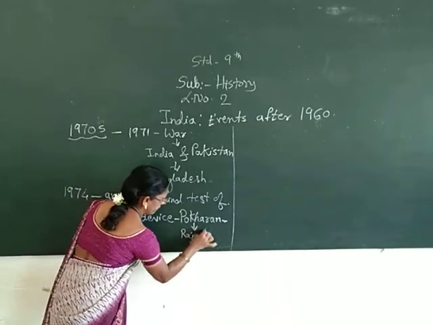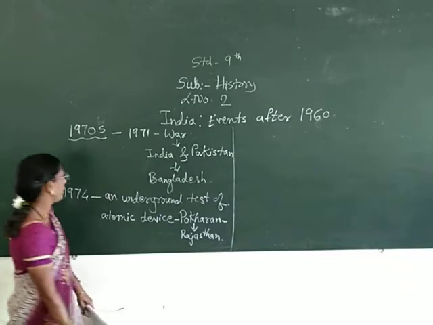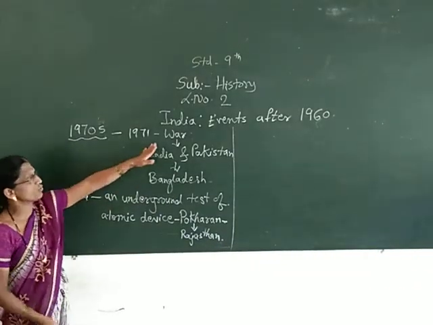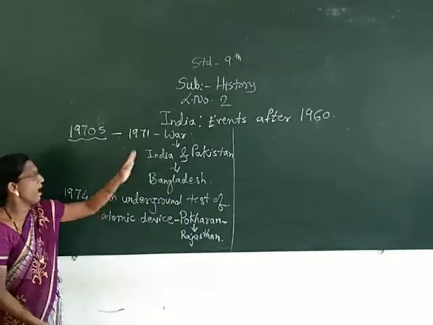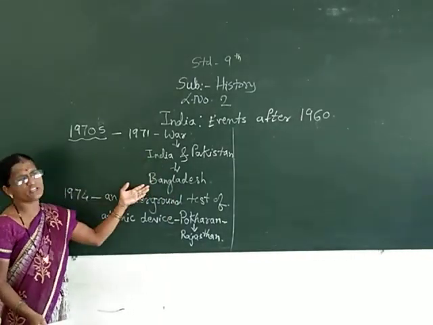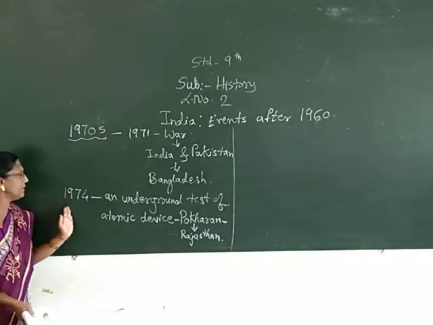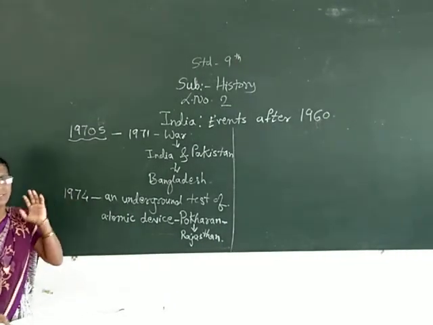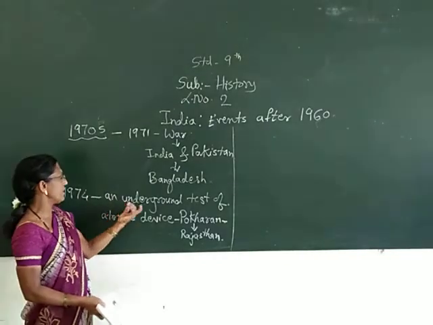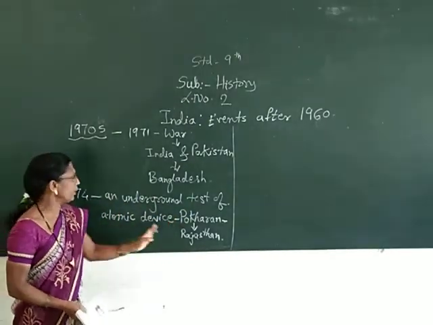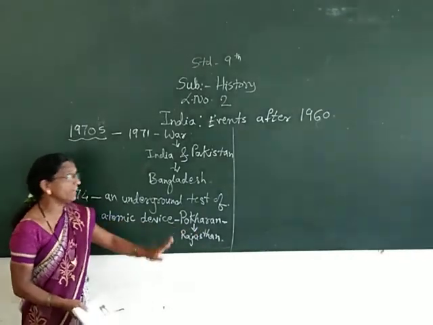Okay. So what important event took place in the 1970s? First, there was a war between India and Pakistan, and after this war Bangladesh was recognized as an independent country. Later on, what happened? In the year 1974, a test was made that was called an underground test of an atomic device. This particular test was done at Pokhran in Rajasthan.